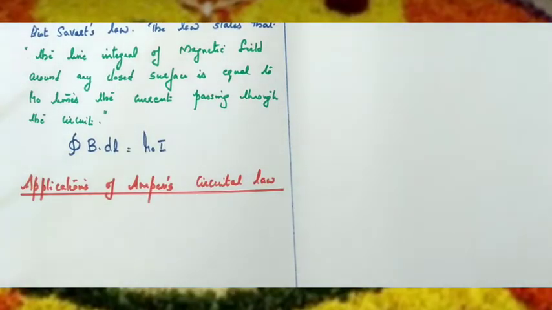Applications of Ampere's circuital law. There are mainly three applications of Ampere's circuital law: to find magnetic field around a straight conductor, magnetic field around a solenoid, and magnetic field due to a toroid.